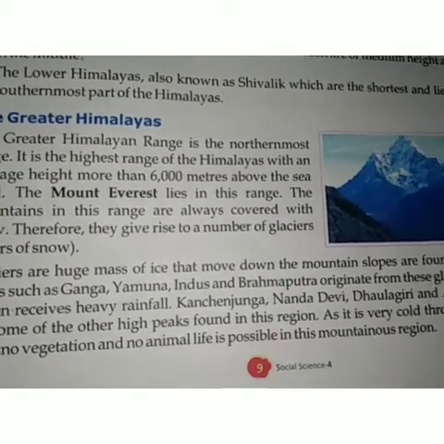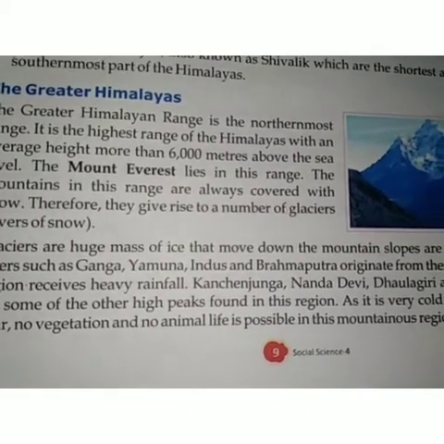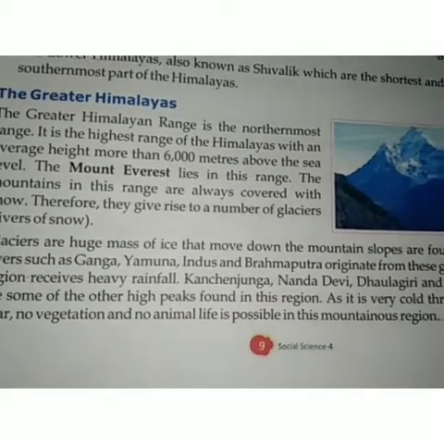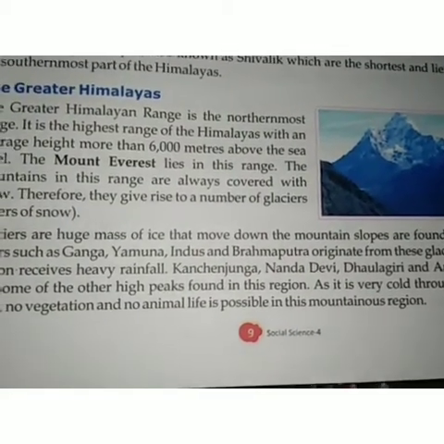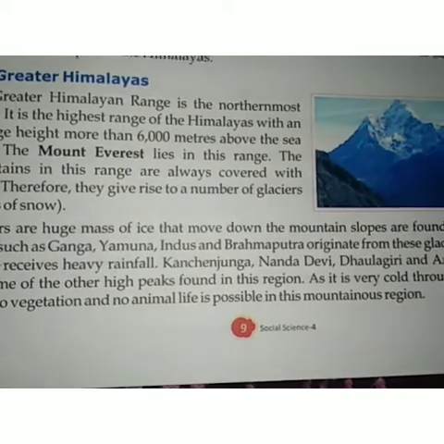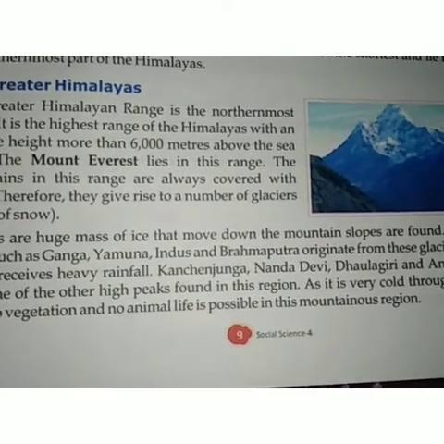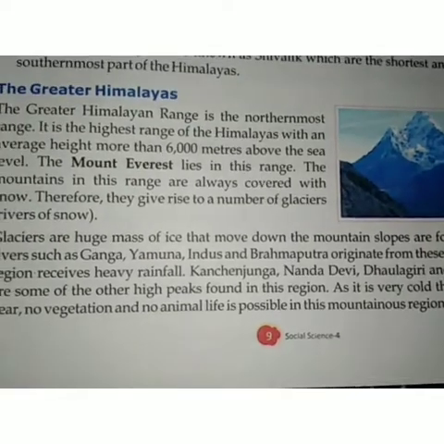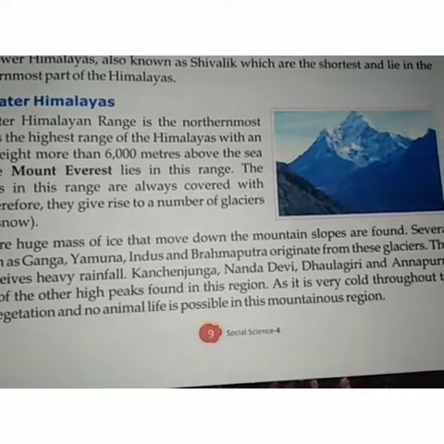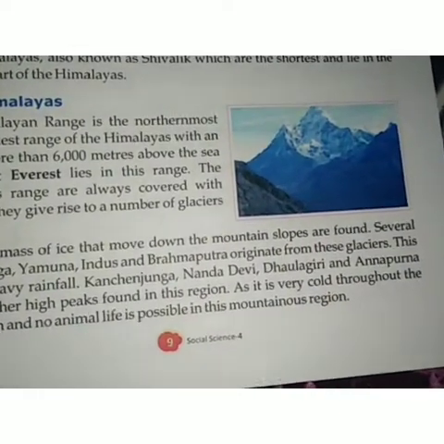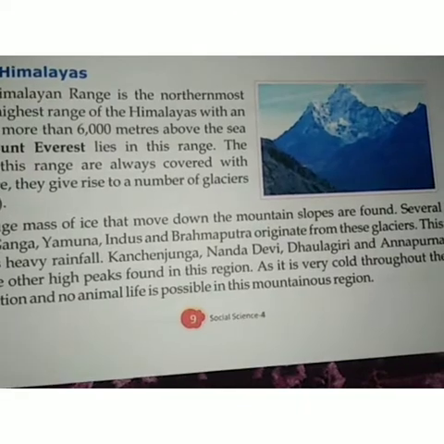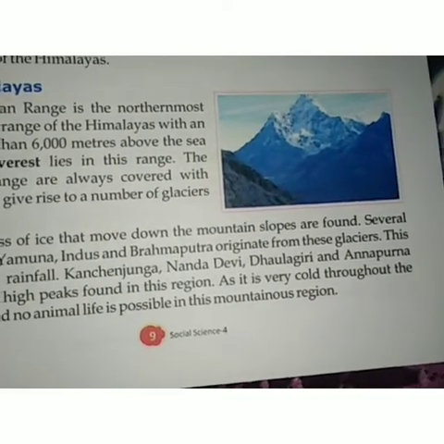Glaciers are huge masses of ice that keep moving down on the mountain slopes, and due to the friction between the ice and the mountain slope, the heat which is generated melts the ice and gives rise to several rivers such as Ganga, Yamuna, Indus and Brahmaputra, etc. A few other mountains in this region are Kanchenjunga, Nanda Devi, Dhaulagiri and Annapurna.